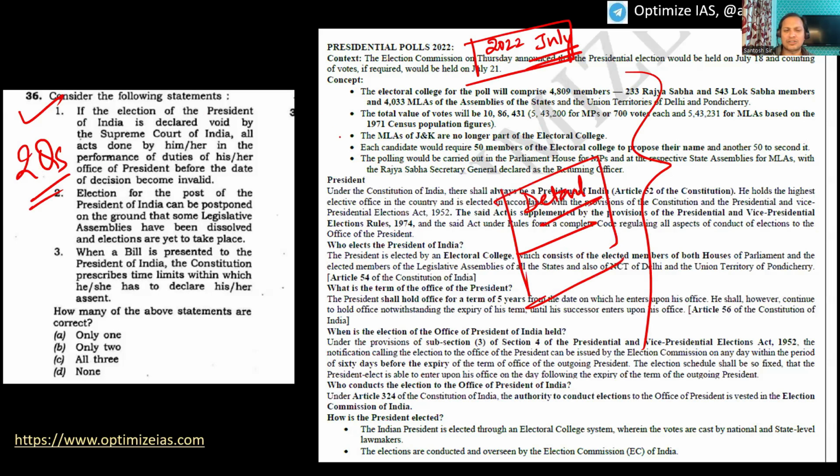But this is a static question, though the motivation is current affairs. Obviously, everything is given in Lakshmikant, but I'm just showing you the motivation of the question, because that is my duty, to show you how UPSC questions are getting framed. So this also you see directly from current affairs. This was all over the place. Okay, let us go to the next question.